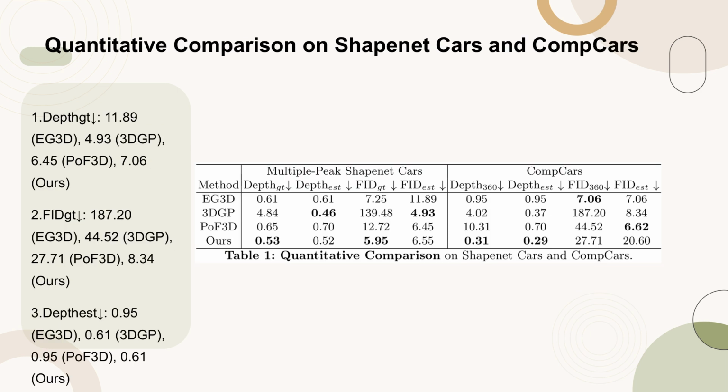Table 1 presents a quantitative comparison of various methods on the ShapeNet-Cars and CompCars datasets. The metrics evaluated include depth, FID-GT, depth-est, and FID-est. EG3D, 3DGP, POF3D, and our method are compared, with our method showing competitive performance, particularly in the depth-est and FID-est metrics. The table highlights the depth and FID values for ground truth and estimated data, providing a clear view of the performance differences between the methods.